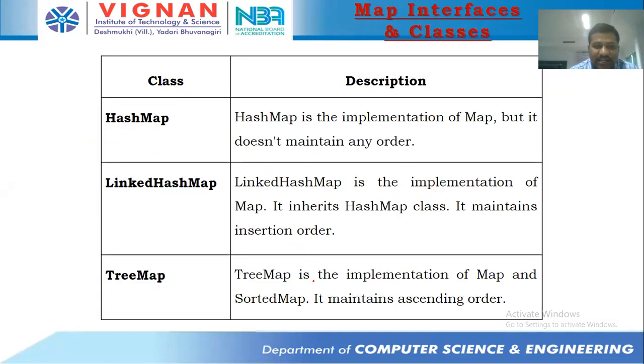We have three classes that implement this Map interface: HashMap, LinkedHashMap, and TreeMap. HashMap is an implementation of Map but does not maintain any order. LinkedHashMap is an implementation of Map that inherits HashMap, meaning it extends HashMap. It maintains insertion order. TreeMap is an implementation of Map and SortedMap, and it maintains sorting order. The difference is that LinkedHashMap maintains insertion order, in the way the elements were inserted, whereas TreeMap maintains ascending order.